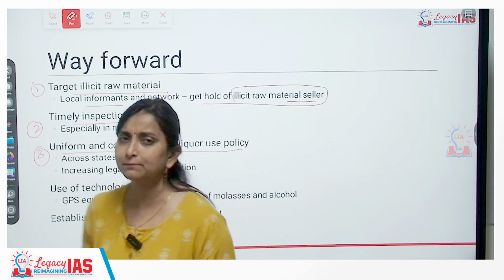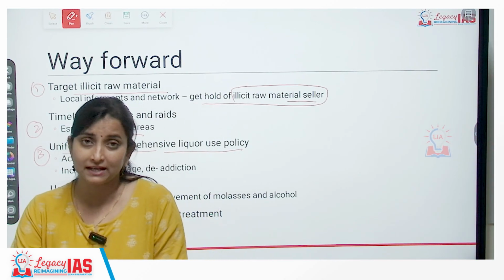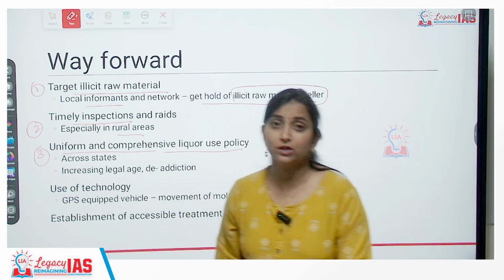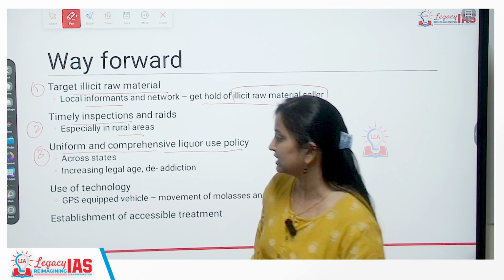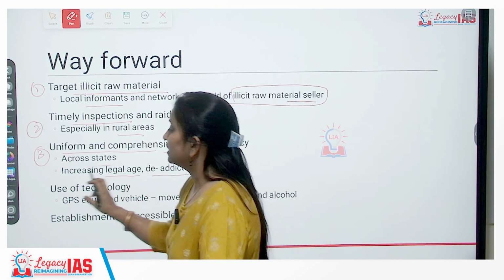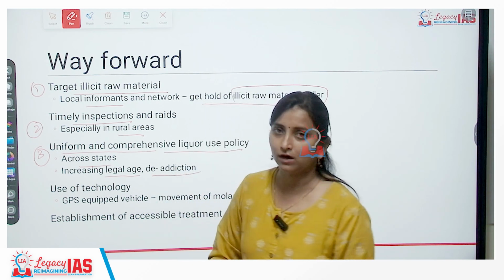Let's say complete banning may not be allowed, but age related banning can be carried out. Below this many years, alcohol will not be available at any cost. So increasing the legal age and the presence of de-addiction centers should be done uniformly across the states.